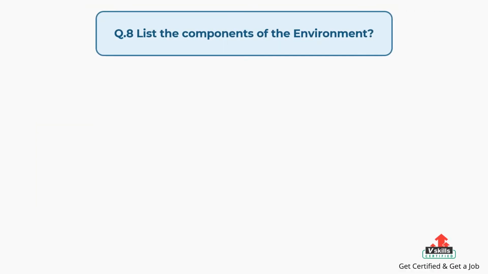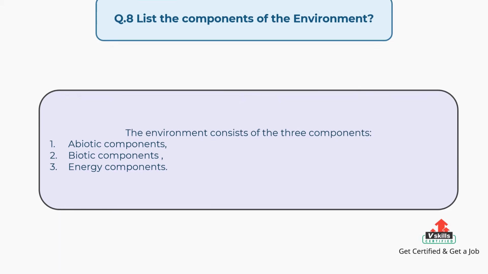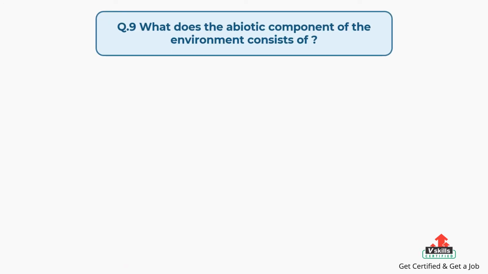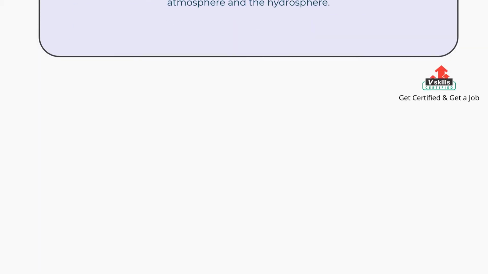Question number 8. List the components of the environment. The answer is, the environment consists of the three components: 1. Abiotic components, 2. Biotic components, 3. Energy components. Question number 9. What does the abiotic component of the environment consist of? The answer is, the abiotic component of the environment consists of the lithosphere, the atmosphere and the hydrosphere.